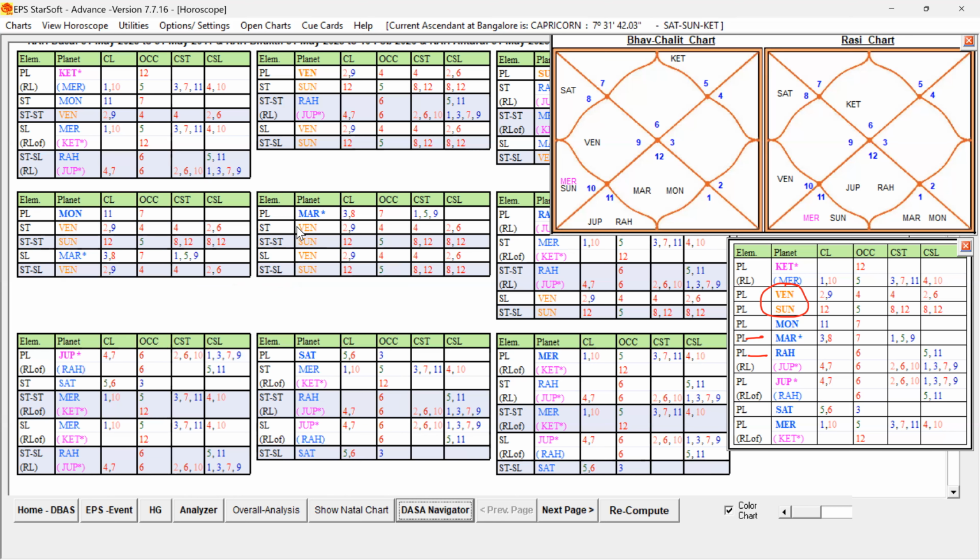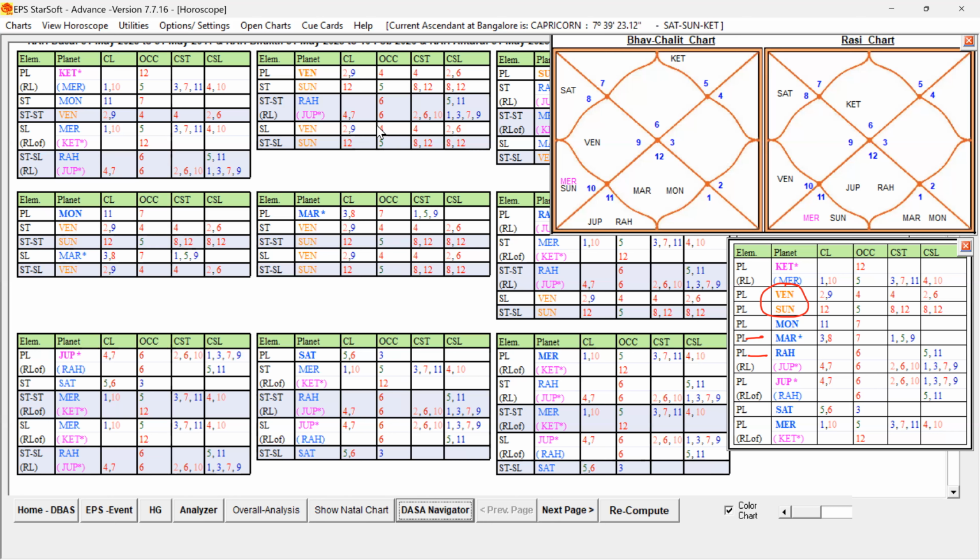So this is more unfavorable. It is indicating that the native is liable to face some health issues, especially some defects, because 4, 8, 12 are connected, and Lagna is not connected to the 6th house, and is not strongly connected to the 6, 8, 12 grouping. So because of that, it is not indicating serious health issues, but it is indicating some serious things because of this combination, especially a defect. It is not a disease.